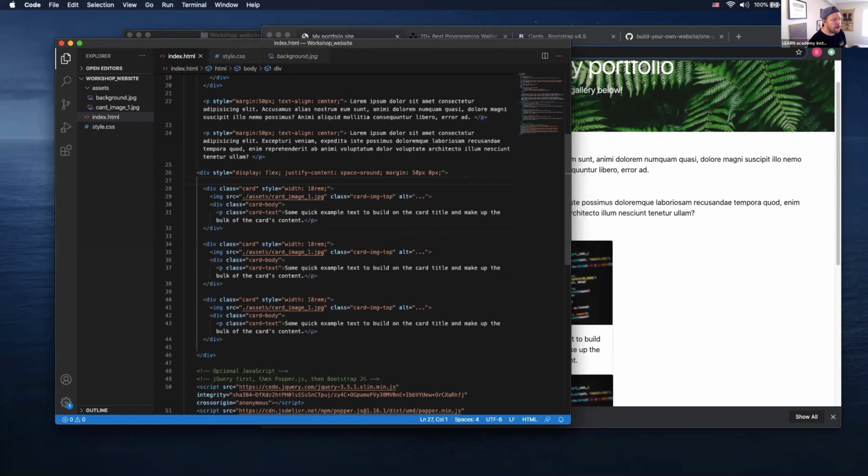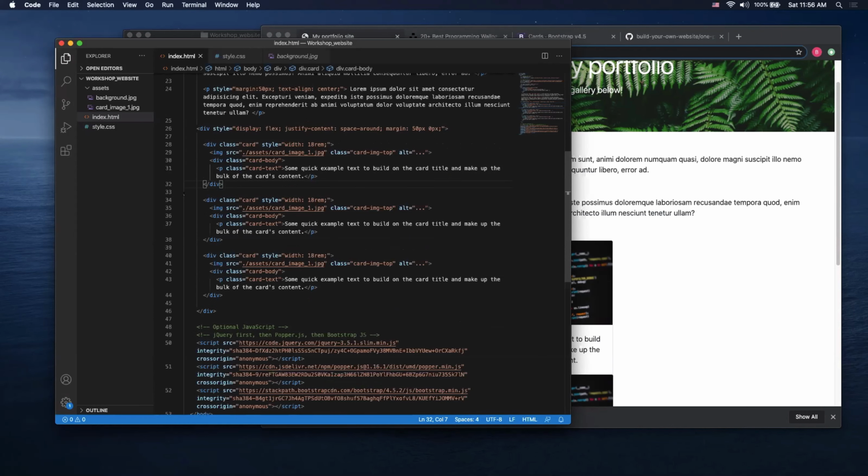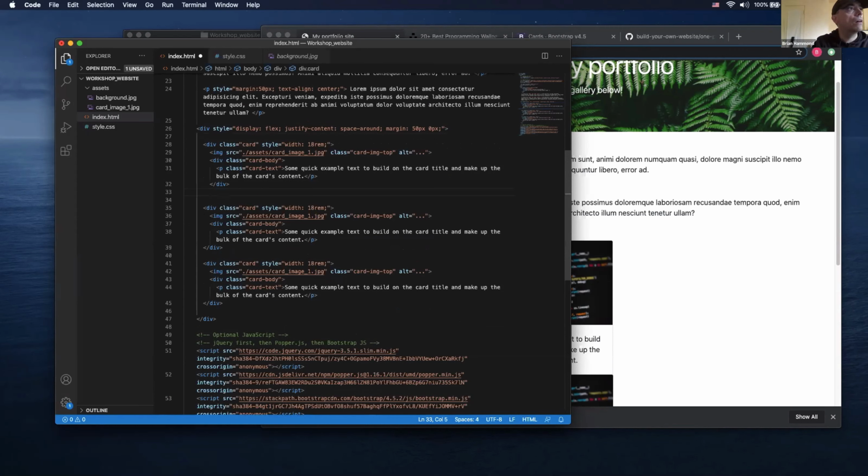Oh, yeah, great point. So your cards are missing a closing div for each one of those. The closing div on line 32 is relating to line 30. So 33 should have another div. There it is. Yep, that's precisely what you want. Let's add another closing div there. Thank you. And then we're going to need to do that for line 39 and probably 45 as well.